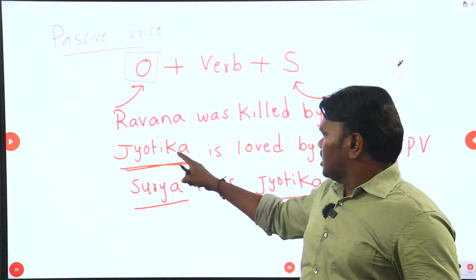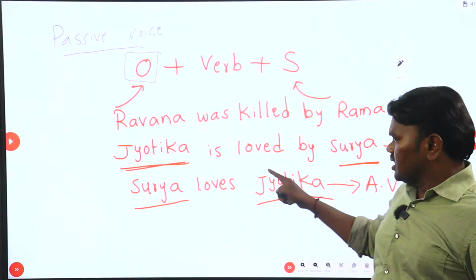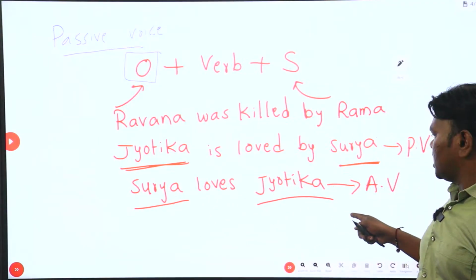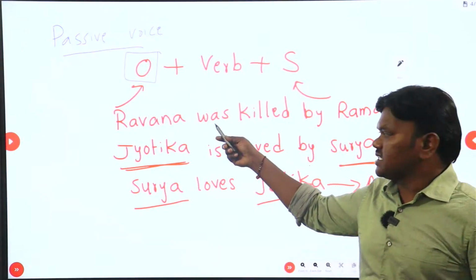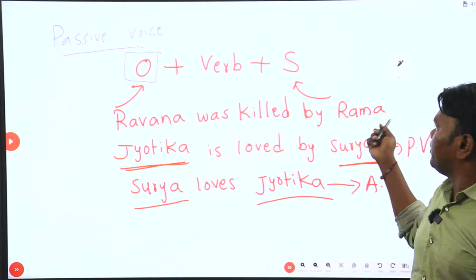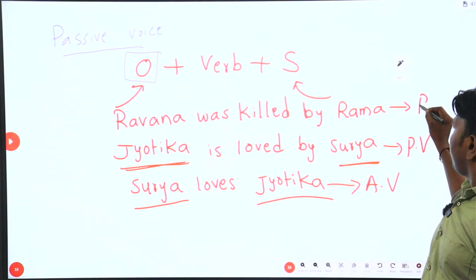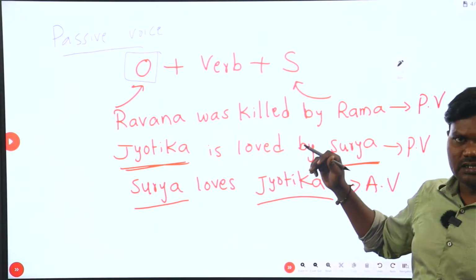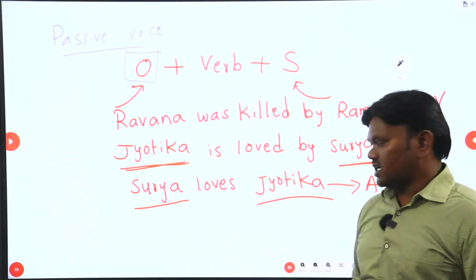We say that Jyotika is loved by Surya in passive voice. Surya loves Jyotika in active voice. Similarly, Ravana was killed by Rama. Which voice is this? Passive voice, because the sentence started with the receiver of that action.